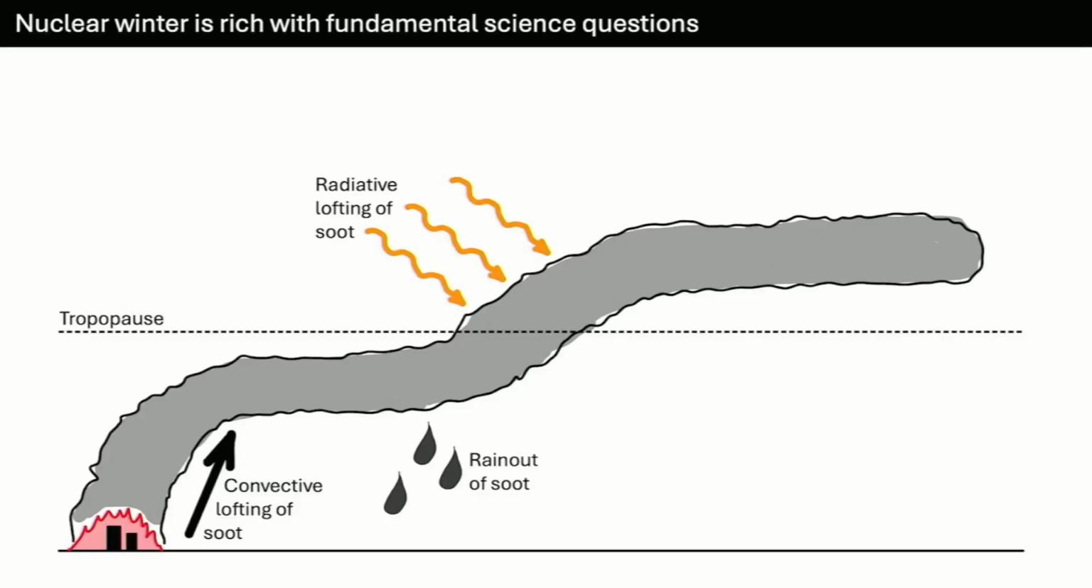Then there's radiative lofting that combines radiative transfer and convective dynamics and large-scale motions and shear. And finally, there's microphysics and photochemistry that then dictate how that soot ages in the stratosphere, which alters its optical properties and its sedimentation rates. So all very important areas with big uncertainties at present in terms of how they affect the potential for nuclear winter.